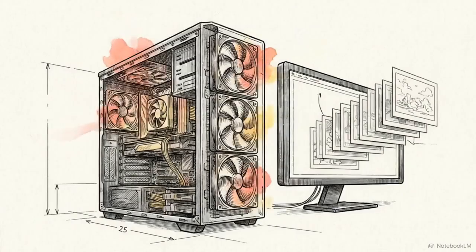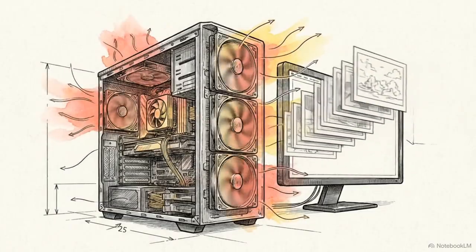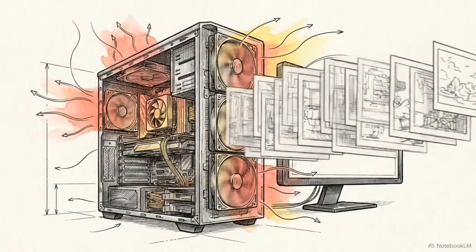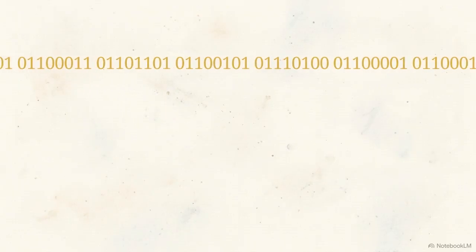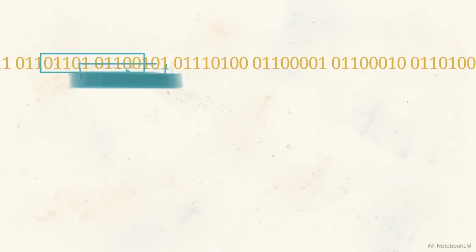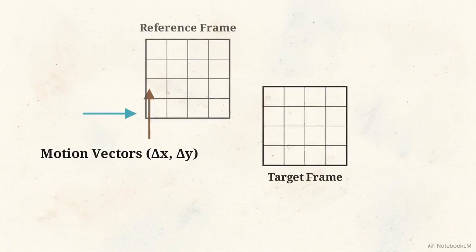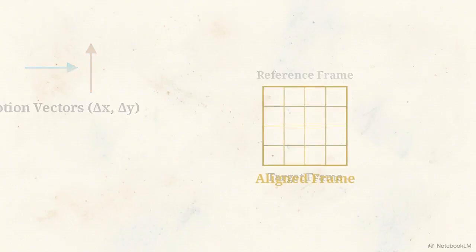Standard video machine learning models discard the metadata embedded inside these codecs, wasting compute by forcefully recalculating optical flow from raw, uncompressed pixels. The Metabit engine bypasses this redundant step. As shown here, it extracts raw motion vectors directly from the encoded bitstream, using them to warp and align a past reference frame onto the current target frame.